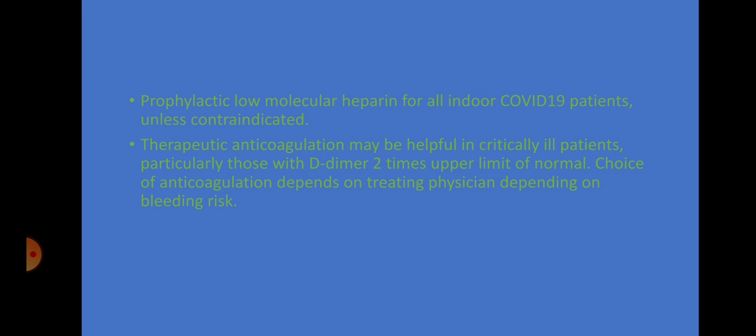Now, therapeutic anticoagulation, that is giving low molecular weight heparin in BD dose or achieving a target APTT with unfractionated heparin, should be done in patients who have D-dimer that is 2 times the upper limit of normal. The choice of this anticoagulation depends on the treating physician, because there is scanty evidence that it improves the outcome of the patient. So further studies are required to reach a definitive conclusion that this low molecular weight heparin or anticoagulation will improve the outcome of the patient.